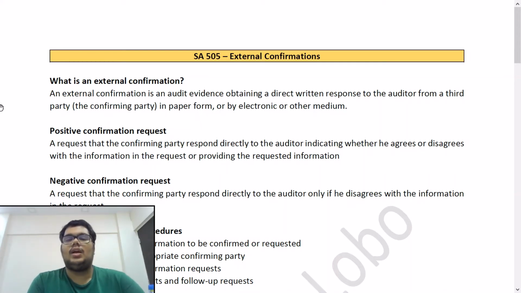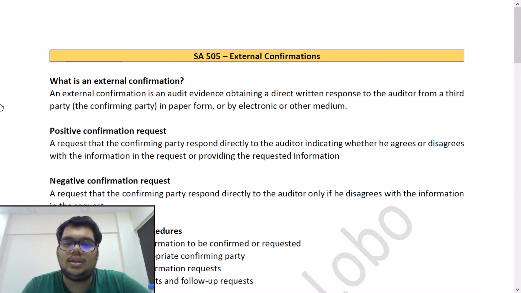For example, now the audit that the auditor is doing, that client is having a bank account with, let's say, Kotak Mahindra Bank, and the balance of that bank account is rupees 5 lakhs. So now what the auditor will do is he will want independent confirmation from Kotak Mahindra Bank that this client does have an account containing a balance of rupees 5 lakh with us.